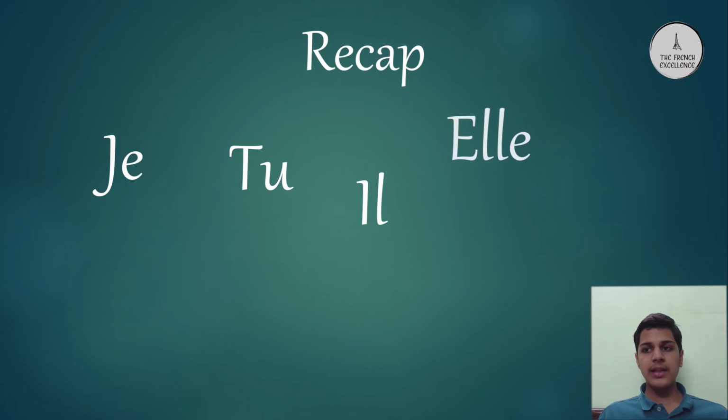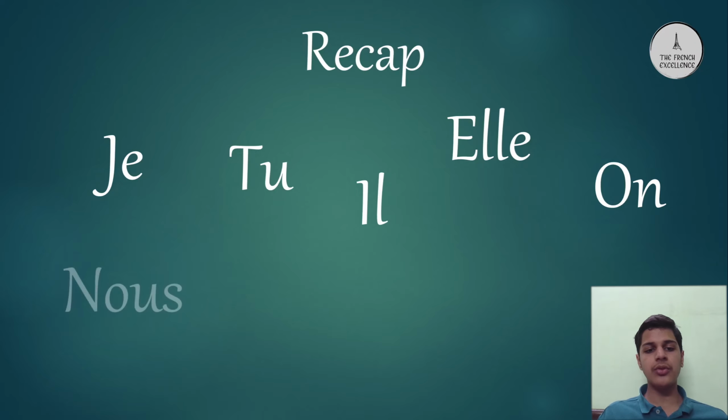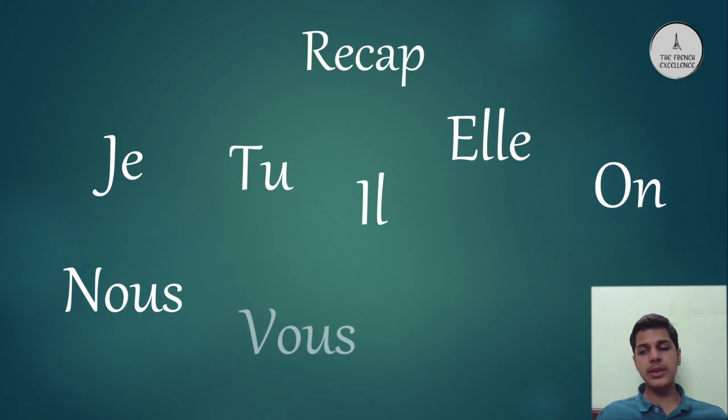Il is followed by elle, which is used in the same way as il, but it's used for the feminine side of things. It replaces proper nouns which are feminine as well as objects which are feminine. Elle is followed by on, which means we/one. The subject pronoun on is followed by the subject pronoun nous, which translates to we. Nous is followed by the subject pronoun vous, which is a way to formally say you or a way to say you to a group of people.